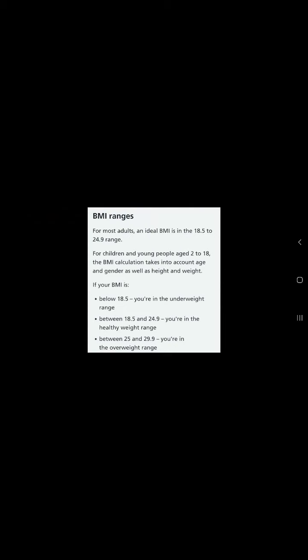So students, there are some problems or risk factors for the underweight category and the overweight category. A person whose BMI is below 18.5 kg per meter squared comes under the underweight category, and these are the risks associated with it.